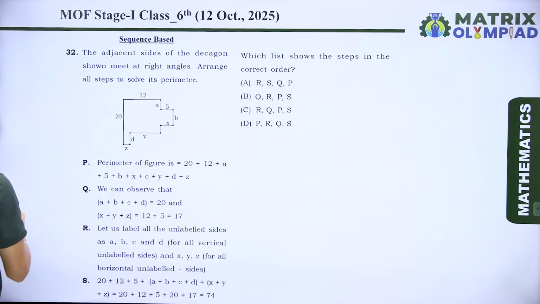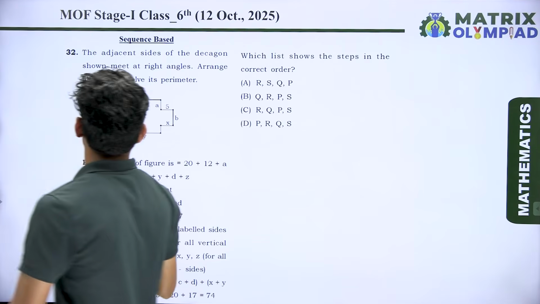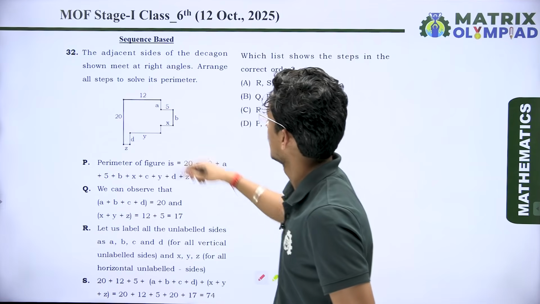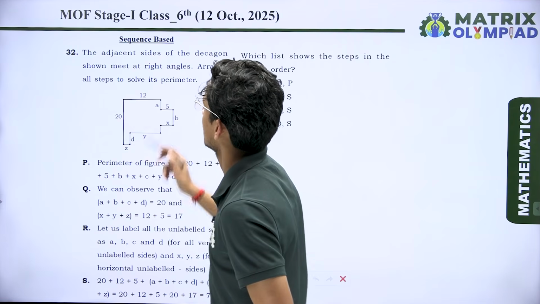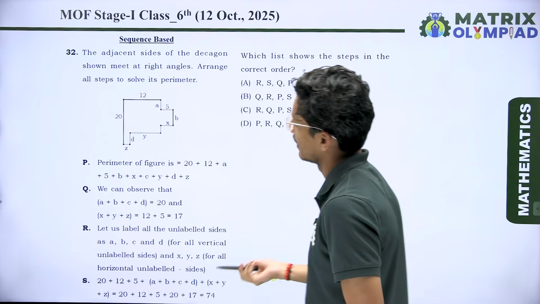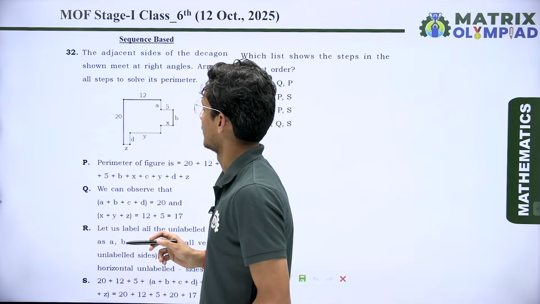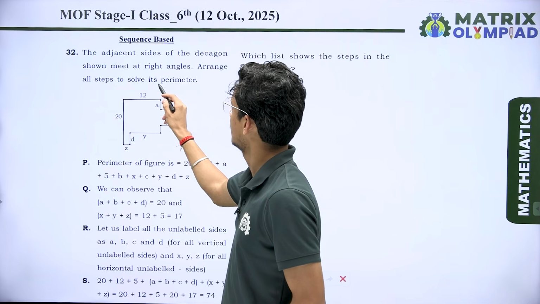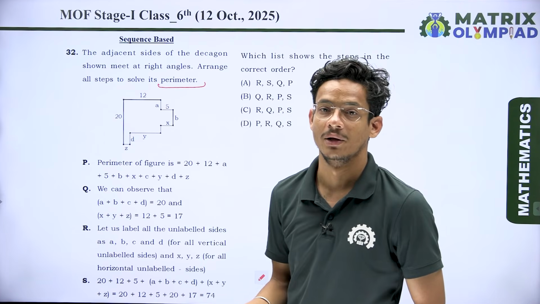Now, if I talk about the next question, which is based on sequence, the question is: the adjacent sides of the decagon meet at right angles, arrange all steps to solve this perimeter. Here we have a given polygon and we have to find the perimeter of the given polygon.